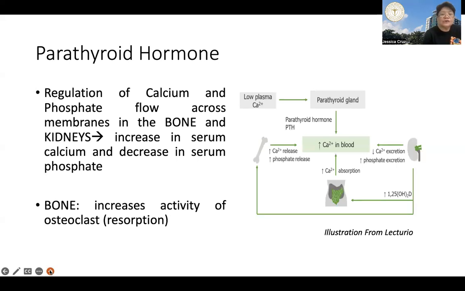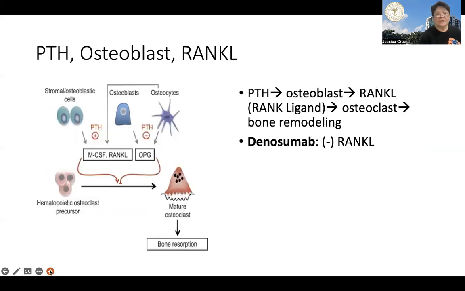In the bone, the effect is an increased activity of your osteoclasts, or resorption, because although parathyroid hormone also stimulates bone formation, the net effect is a predominance of resorption, through an increase in the activity of your osteoclasts.